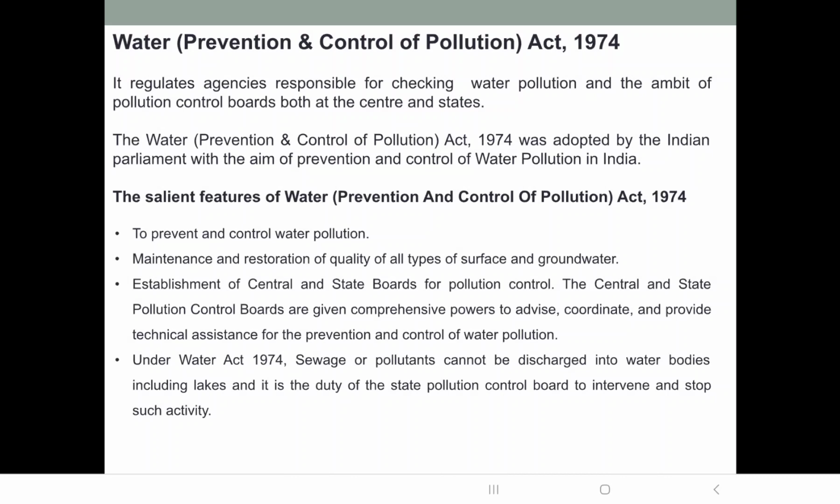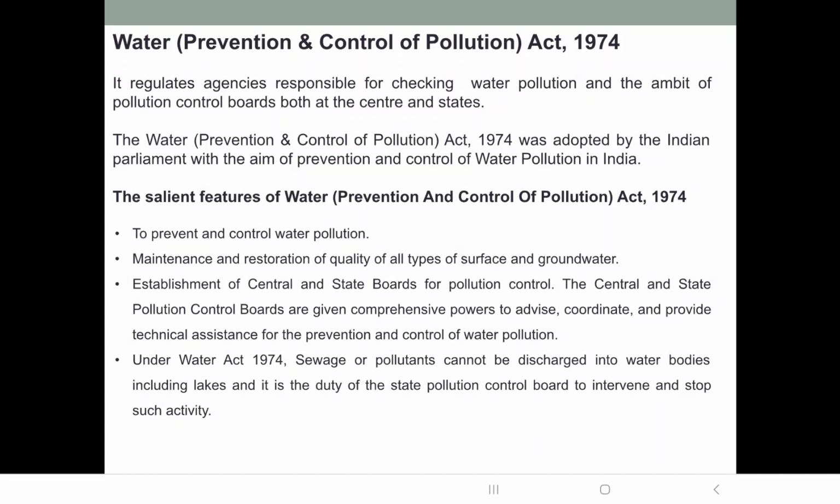Now let us look at the salient features of this act. First is to prevent and control water pollution. You might have discussed water pollution in the first unit. Then to maintain and restore the quality of all types of surface and groundwater. Surface water means the water which is present in the rivers, lakes, ponds. This constitutes the surface water, and groundwater. So maintenance and restoration of quality of all types of surface and groundwater.